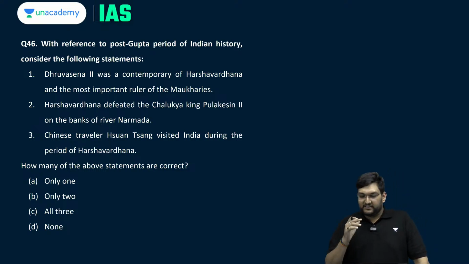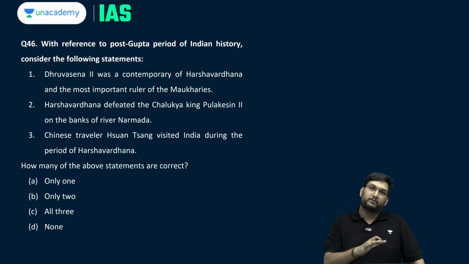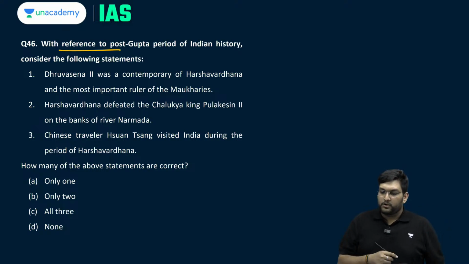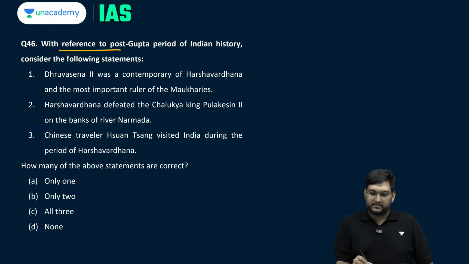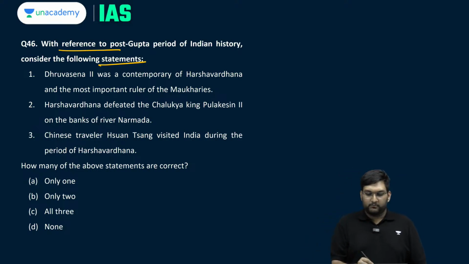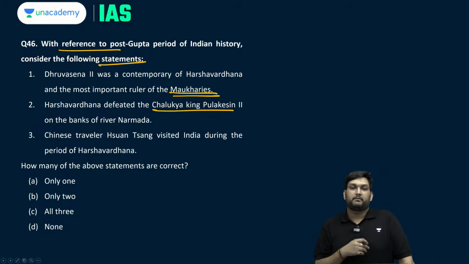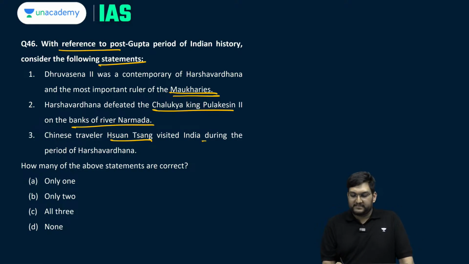Question number 46. This is an interesting one because it is asking you battles plus rulers plus foreign travelers. So, it can be a medieval question also, it can be an art and culture question also. With reference to the post-Gupta period of Indian history, consider the following statements. Dhruvasena II was the contemporary of Harshvardhan and one of the most important rulers of the Maukharis. Harshvardhan defeated the Chalukyan king Pulakeshin II on the banks of river Narmada. Hiuen Tsang visited India during the period of Harshvardhan. Which of them are correct?